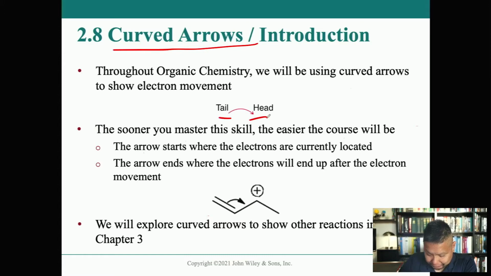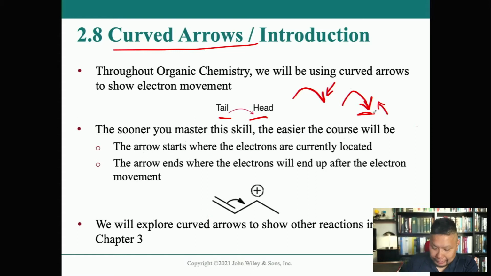The thing I want you to know, which it doesn't say here, is that you can draw an arrow with one head or an arrow with two heads. When you draw a normal arrow with both sides of the head, that means you're moving two electrons.